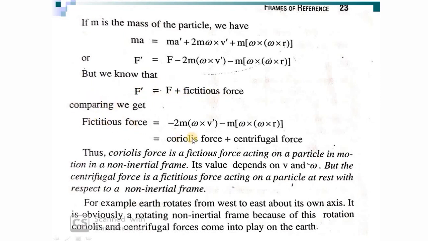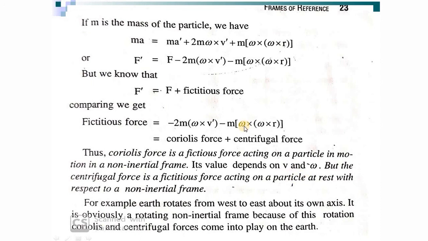The first one is the Coriolis force, which has the velocity component, and this is a force experienced by a particle moving with a velocity in a non-inertial frame. The Coriolis force is a fictitious force acting on a particle in motion in a non-inertial frame, and its value depends upon omega and V. But the centrifugal force is a fictitious force acting on a particle which is at rest with respect to the non-inertial frame.